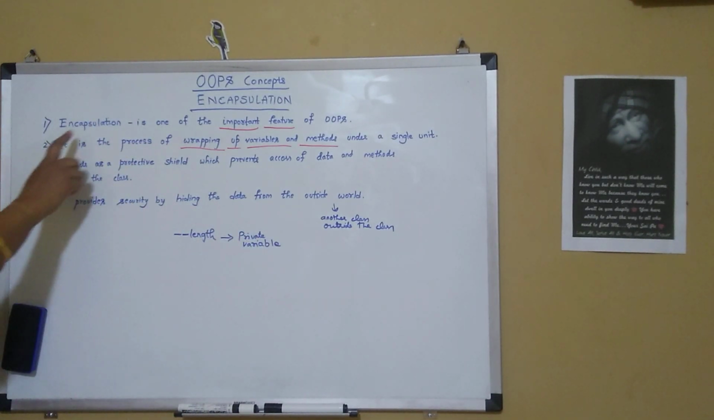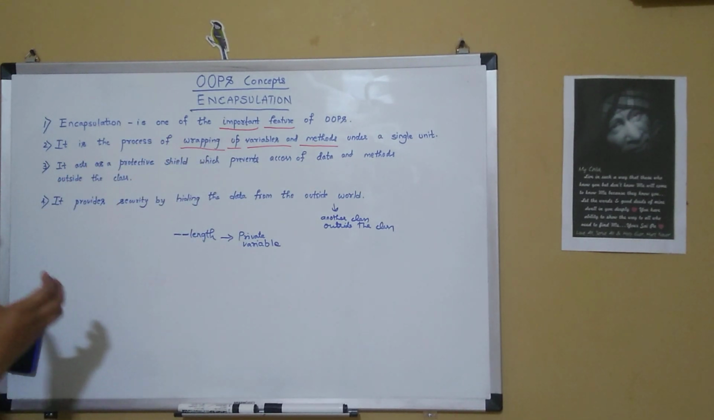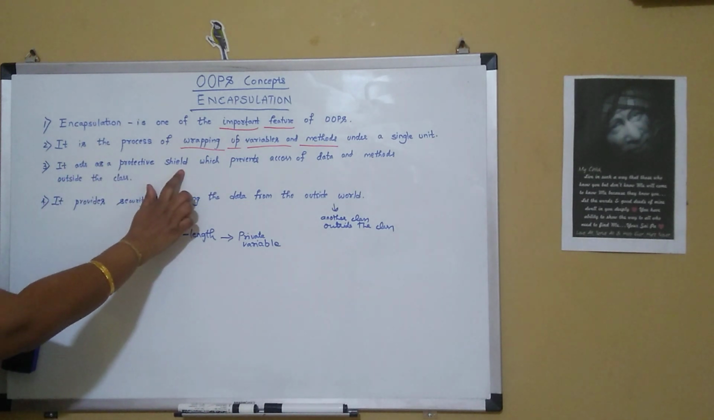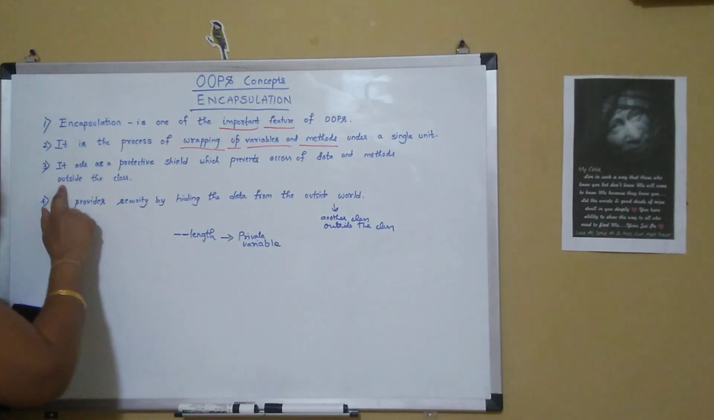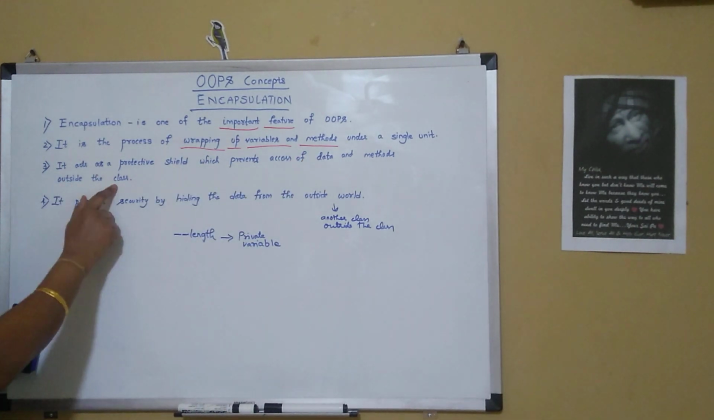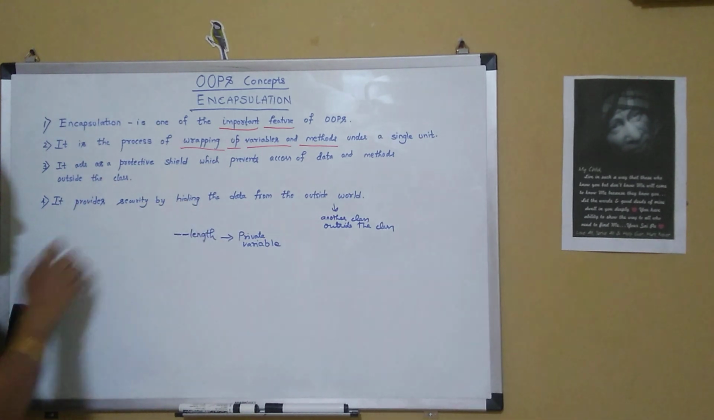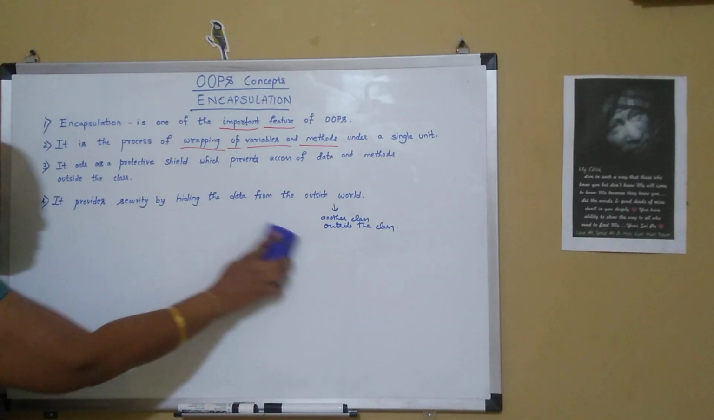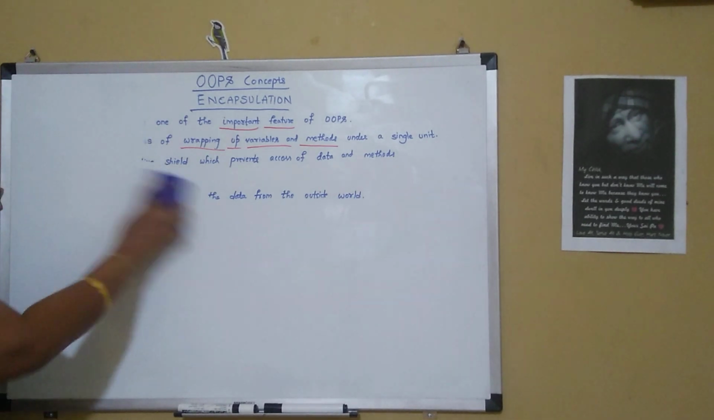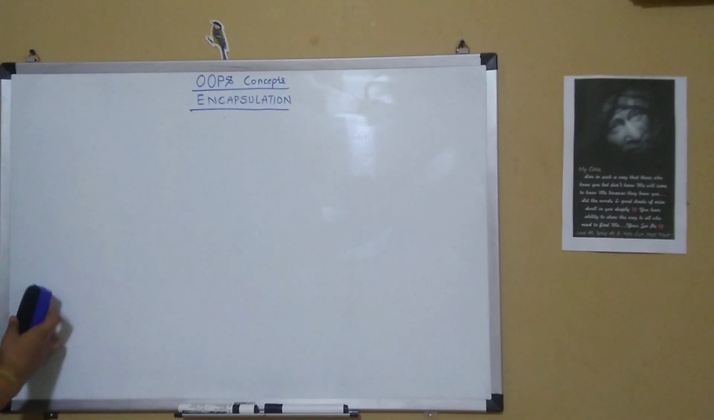So let's see once again, it's an important feature of OOPS. It is the process of wrapping up variables and methods under a single unit. Single unit in this case is a single class. It acts as a protective shield which prevents access of data and methods outside the class. In this way, it provides security by hiding the data from the outside world. So these are the important points about encapsulation. Now let's look into an example and see how we can achieve encapsulation.